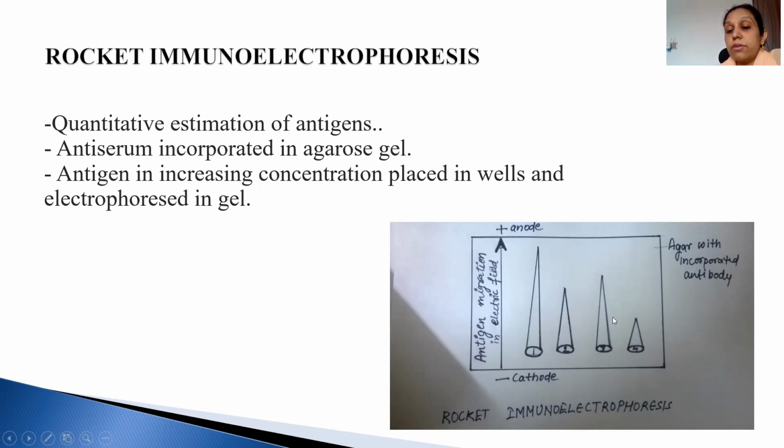So we are doing this on agar with the incorporated antibody, and we have created wells in it. We have put the antigen in this well. According to the concentration, the peak is going to go up and down. It's not a graph, actually; the lines are going to come like that.